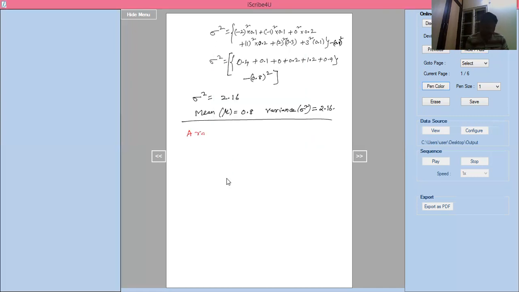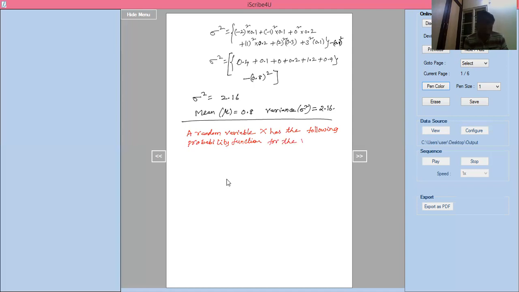A random variable capital X has the following probability function for the various values of x.